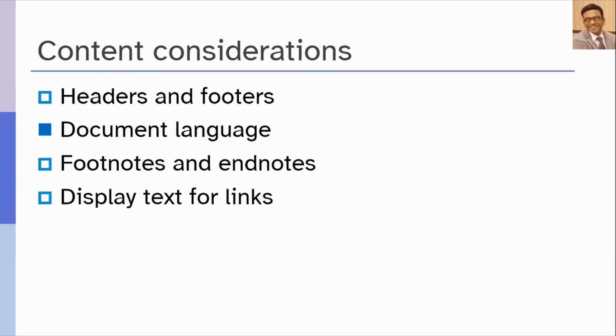It is also important to identify the document language. This enables screen readers to use an appropriate voice to read aloud the text.